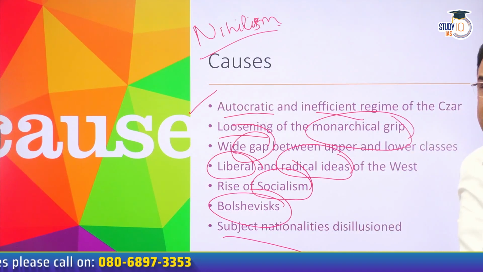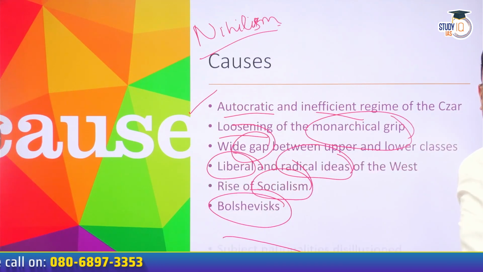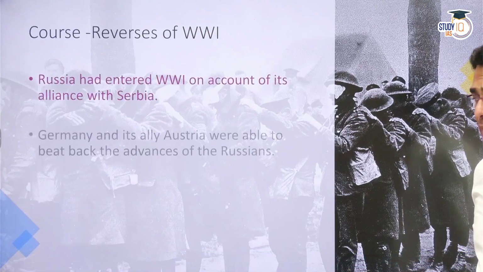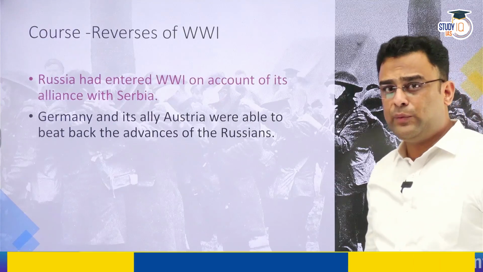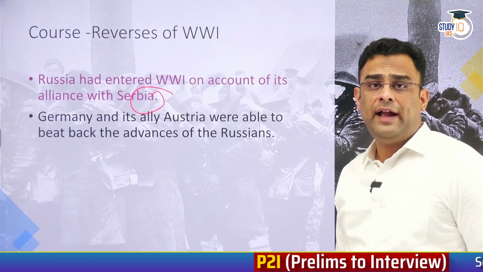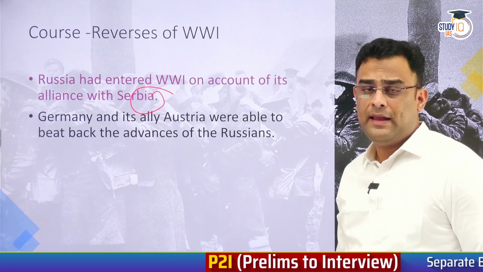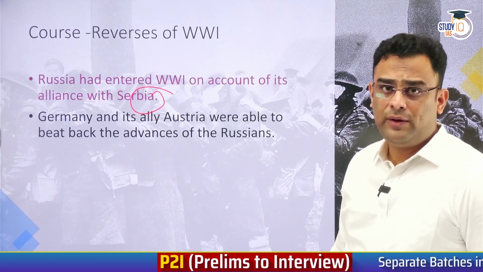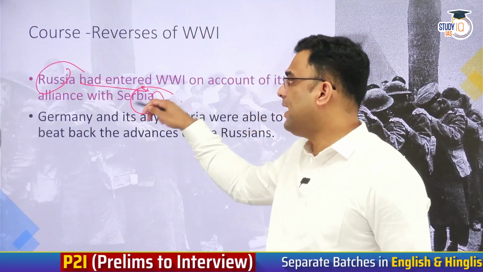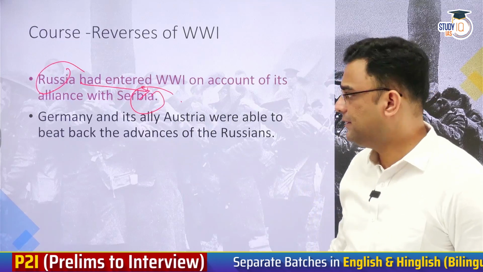Okay. So these were the major causes that led to the Russian Revolution, guys. Now let us briefly see how the revolution actually went about. We have discussed World War I, and we have seen how Serbia and Austria entered into the conflict. Since Austria declared war on Serbia, automatically Russia entered on behalf of Serbia, Serbia being its natural ally.